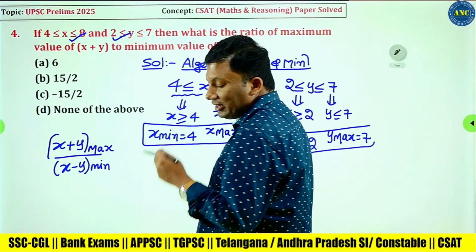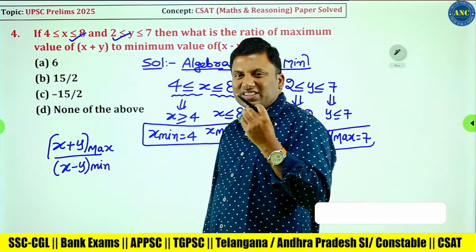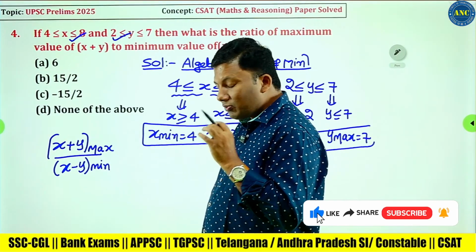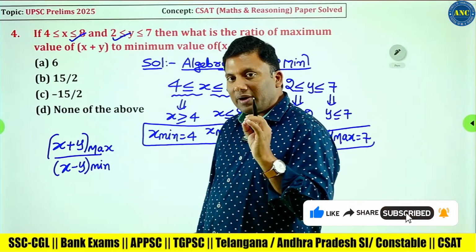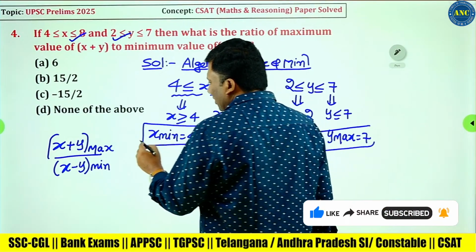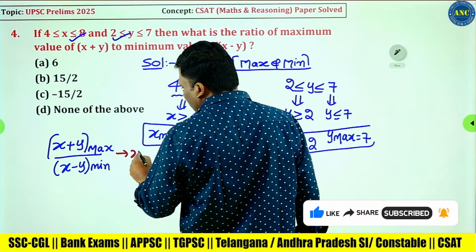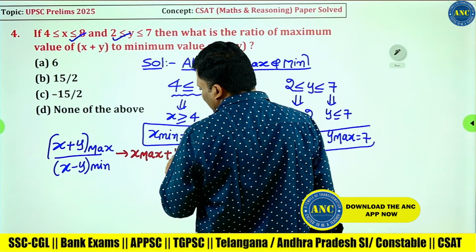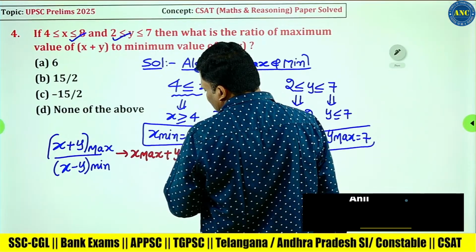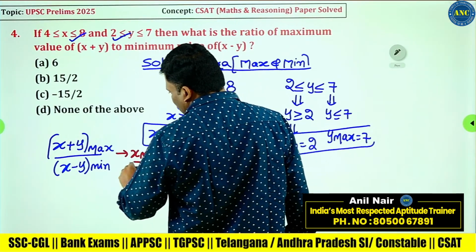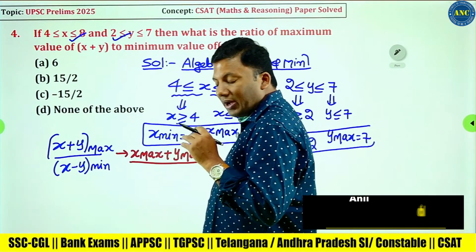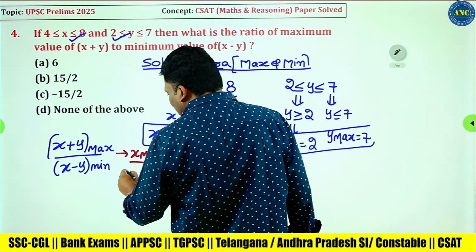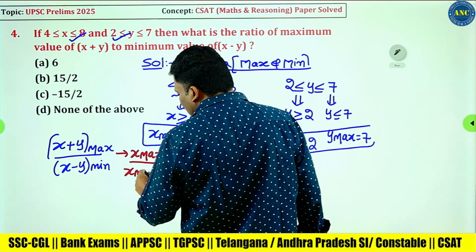Listen carefully. There is a chance that you might commit a silly mistake. X plus y maximum by x minus y minimum. When will x plus y be maximum? When x is maximum and y is maximum. For x minus y minimum, x will be minimum.